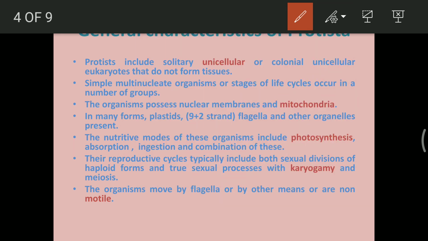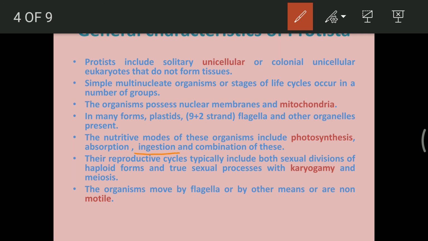And other organelles are also present. The nutritive mode of these organisms is mostly photosynthetic, because they have the presence of chloroplast or plastid within them, so they can do photosynthesis. Some of them are plant-like. Absorption and ingestion. Absorption is for the saprophytes like the fungus-like organisms.